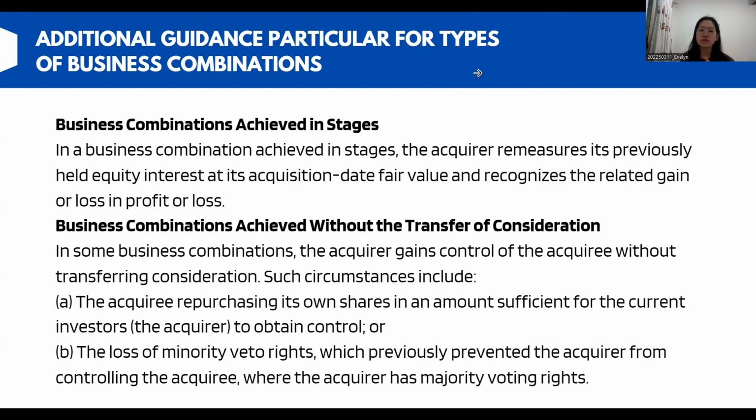These circumstances include the acquiree purchasing its own shares in an amount sufficient for the acquirer to obtain control, or the loss of minority veto rights which previously prevented the acquirer from controlling the acquiree, where the acquirer has majority voting rights.